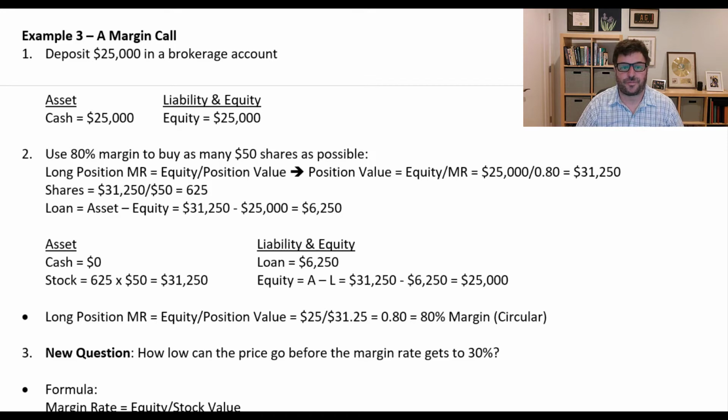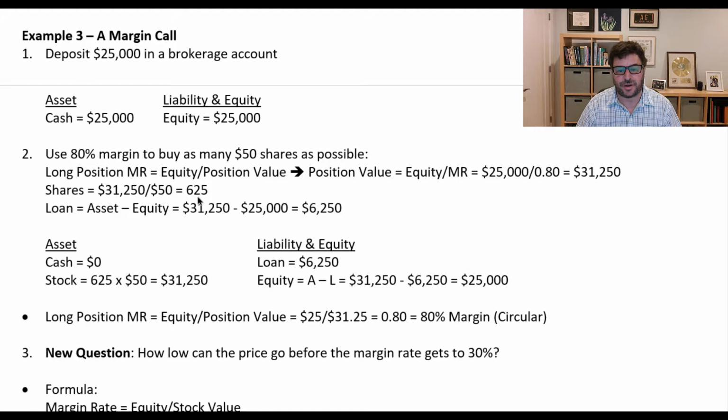So here's the example. We're going to deposit $25,000 into a brokerage account. As soon as we deposit it, there's no liability, so it's just equity of $25,000. And we're going to use 80% margin to buy as many $50 shares as possible. The long position margin rate is equal to the equity divided by the position value. So I solve for the position value, and I see that if I want to have 80% margin, I can buy $31,250 worth of stock. At $50 a share, I can buy 625 shares.